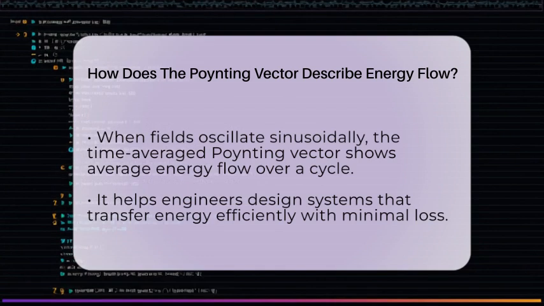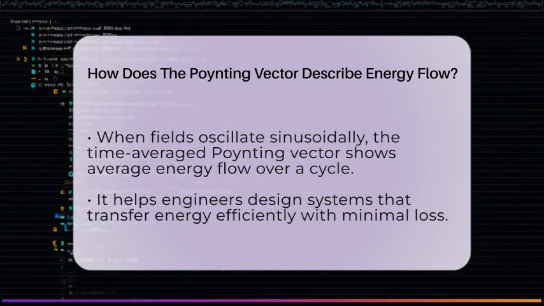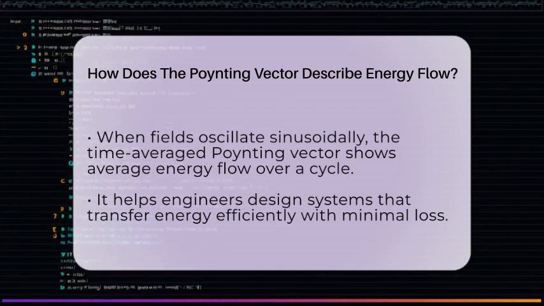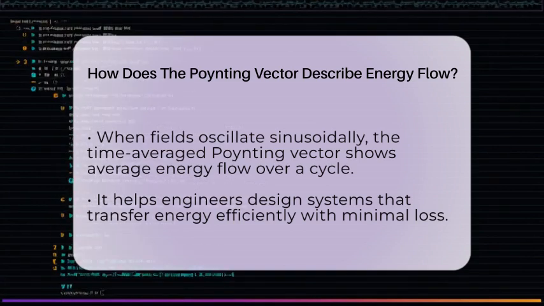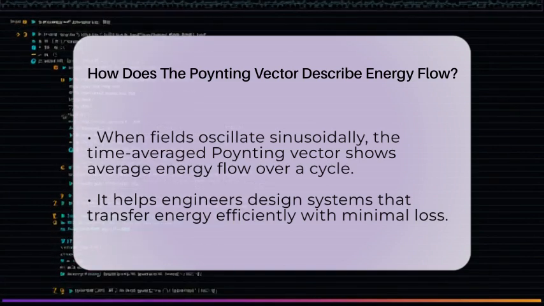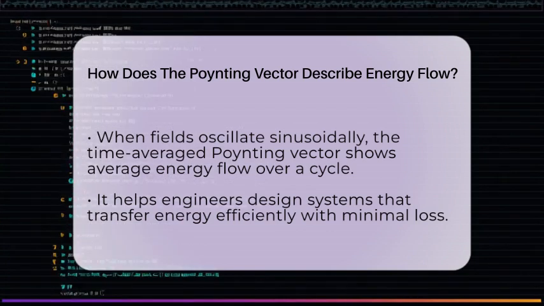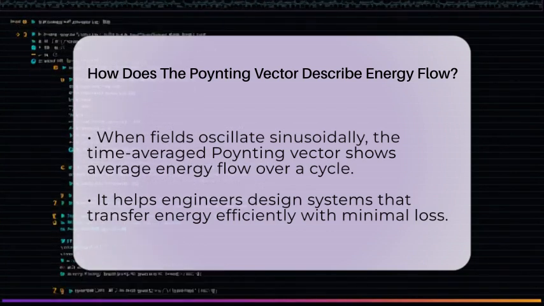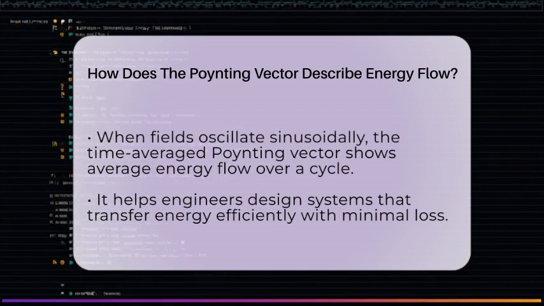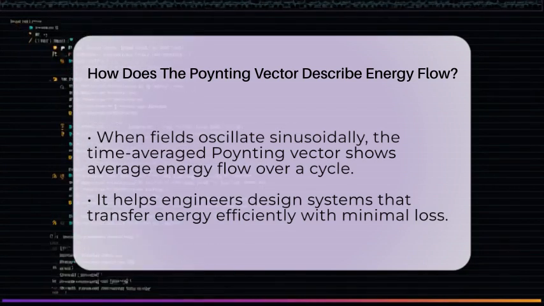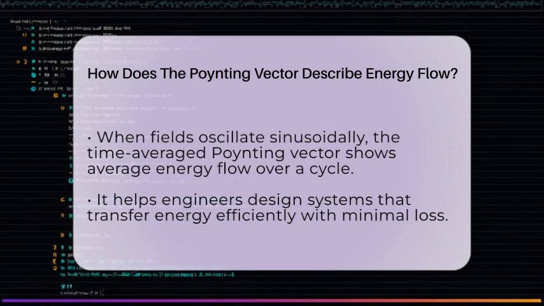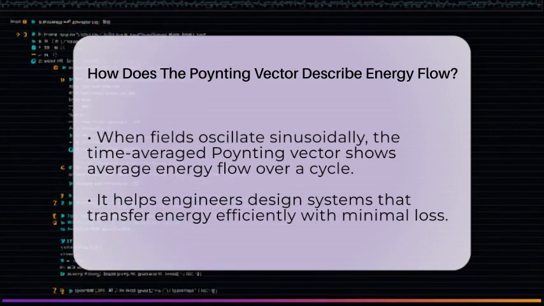The magnitude of the Poynting vector tells us the power per unit area, measured in watts per square meter. This helps engineers calculate how much energy is passing through a surface at any given moment. When the fields are changing sinusoidally, like in most practical systems, we often use the time-averaged Poynting vector. This gives us the average energy flow over one cycle of the wave, which is very useful for real-world applications.